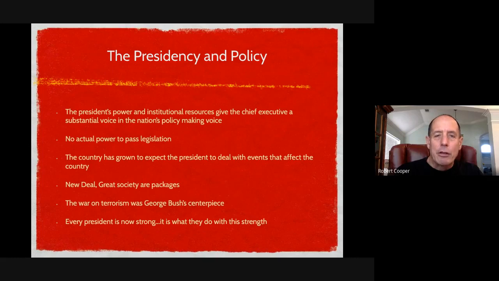Think about FDR during World War II. They looked to the president to be strong and to lead us. So George Bush on the war on terrorism, there's a famous scene where Bush is at the Twin Towers after they've fallen, and he has a megaphone, and he says that the people who did this will be hearing from the United States very soon, and we invaded Afghanistan and Iraq, but that was an example of the president just being the leader. Okay.